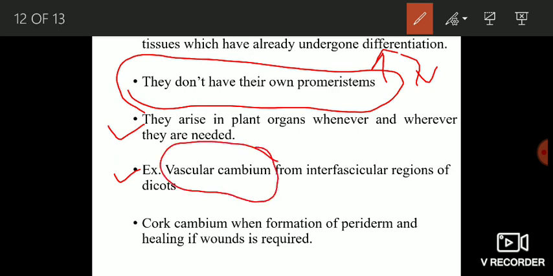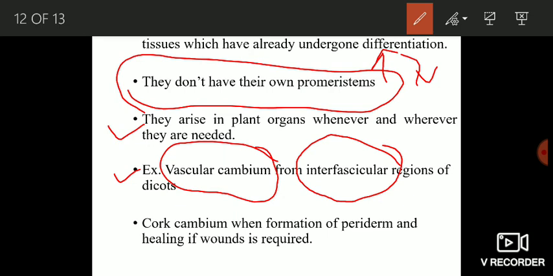Vascular cambium. What is there in vascular cambium? Vascular cambium is constituted of two types of cambia. One is known as intervascular cambium, and the second one is known as intravascular cambium. Intravascular cambium is that cambium which is present between xylem and phloem, primary xylem and primary phloem. But intervascular cambium is that cambium which is present between the vascular bundles.